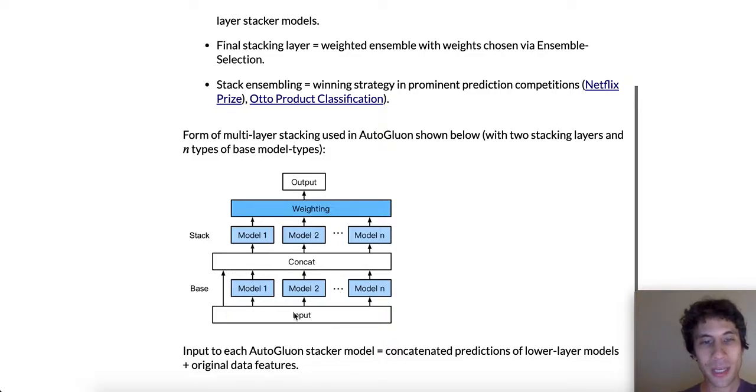Then we actually concatenate the original data features with the predictions of the base models, and that is the input for each of the stacker models in the first layer. Subsequently, we apply a weighted ensemble to aggregate the predictions of these second layer stacker models, and that's how we get our final output prediction.